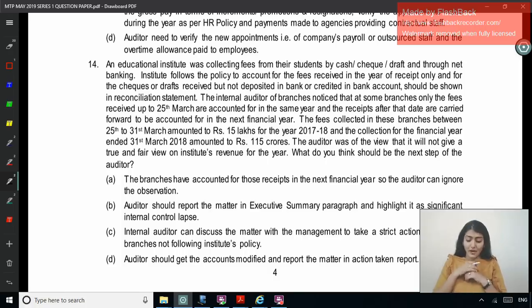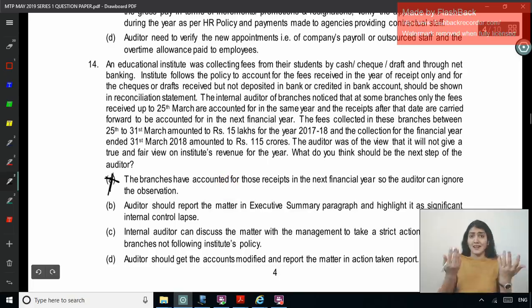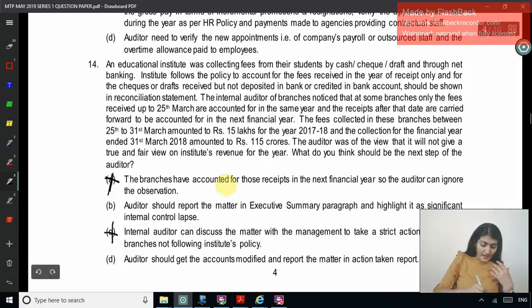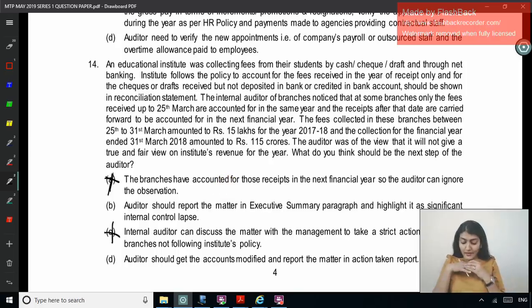Option: the branches have accounted for these receipts in the next financial year, so the auditor can ignore the observation. No, when we get something, we just can't ignore it that way. Option: auditor should report the matter in the executive summary paragraph and highlight it as a significant internal control lapse, could be thought of. Option: internal auditor can discuss the matter with the management to take strict action against the branches not following the institute's policy. You can't just discuss a matter, okay?